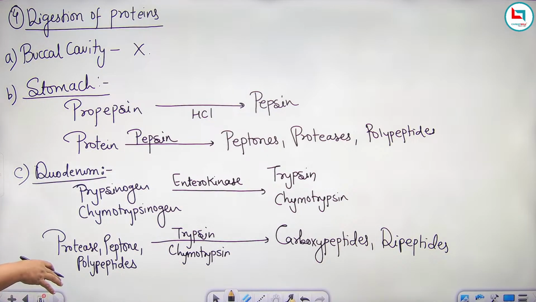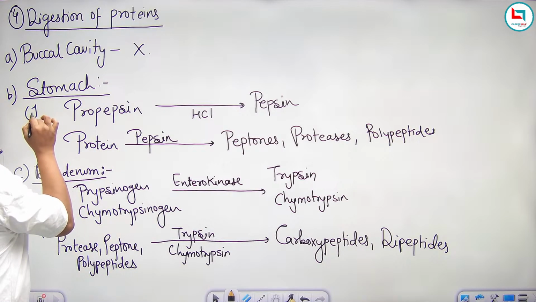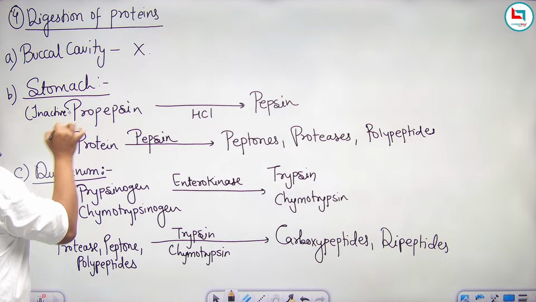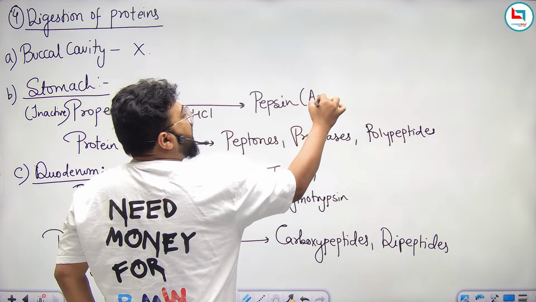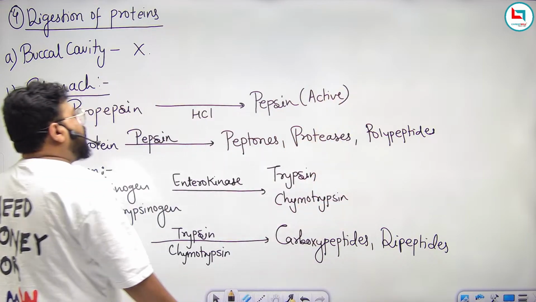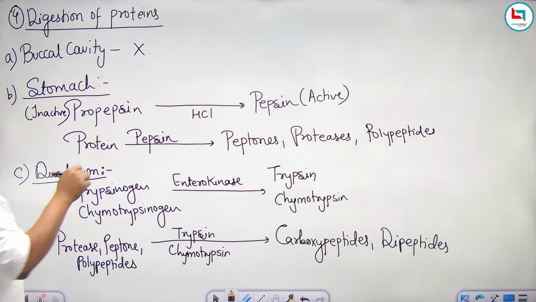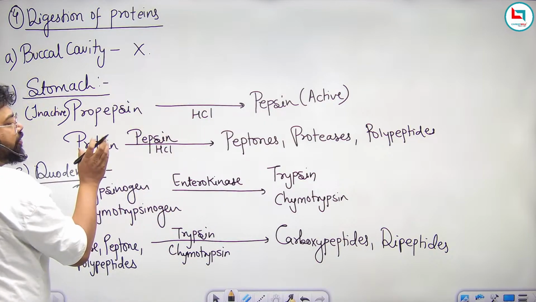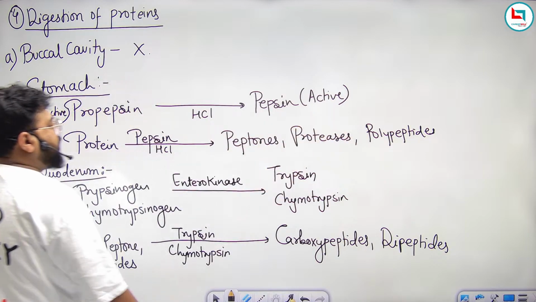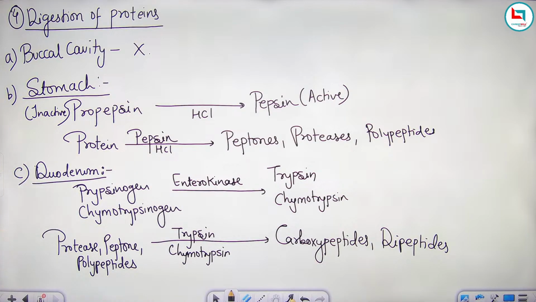So what happened? Let's understand the digestion of protein again, because it is a complex one. What happened in stomach? There is an inactive enzyme, that is propepsin. Under the action of HCl, this will convert into active pepsin. Now, whatever protein you are consuming from your diet, this pepsin with HCl is converting these proteins into peptones, proteases and polypeptides. Now these will go into our duodenum, that is the part of small intestine.